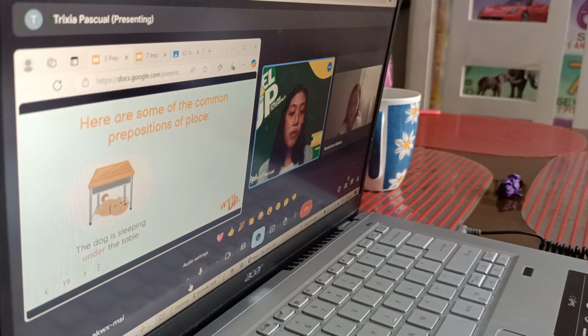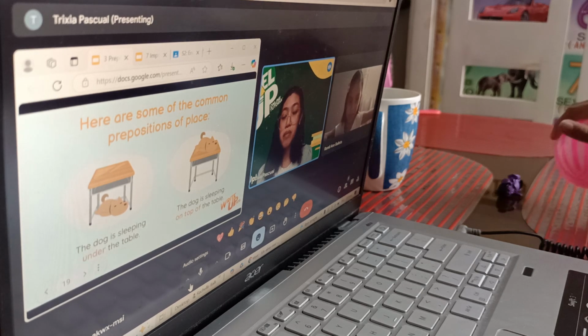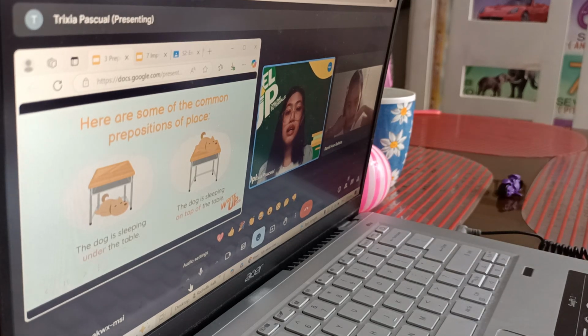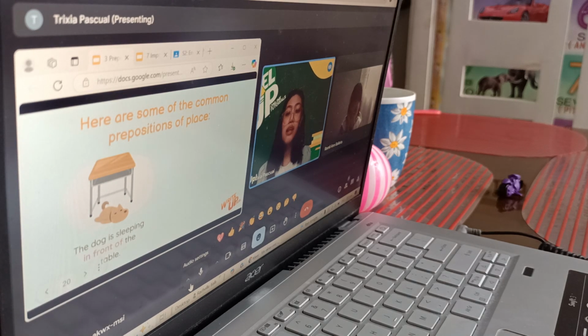How about when we say the dog is sleeping on top of the table? If we can imagine it based on the words here, on top of, if we visualize it, it will look like this. How about this one? The dog is sleeping in front of the table. So it will look like the picture as you can see.